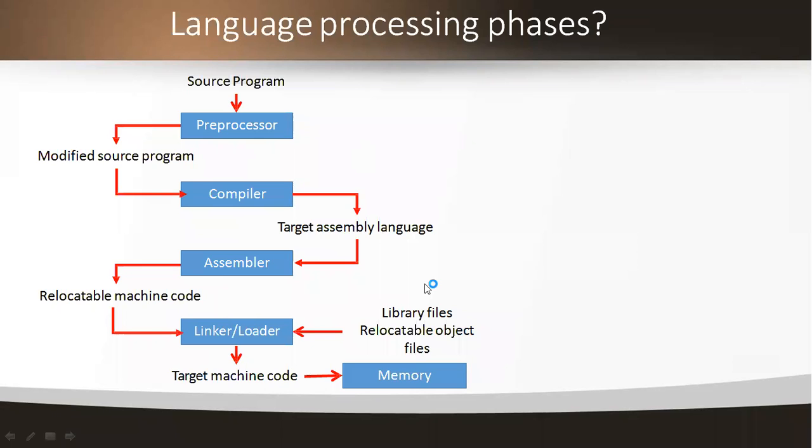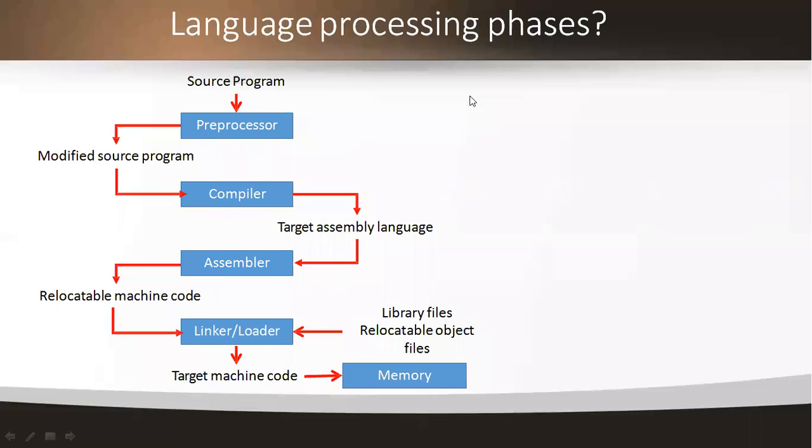So we write programs in a high level language, which is easier for us to understand and remember. These programs are then fed into a series of tools and OS components to get the desired code that can be used by the machine.